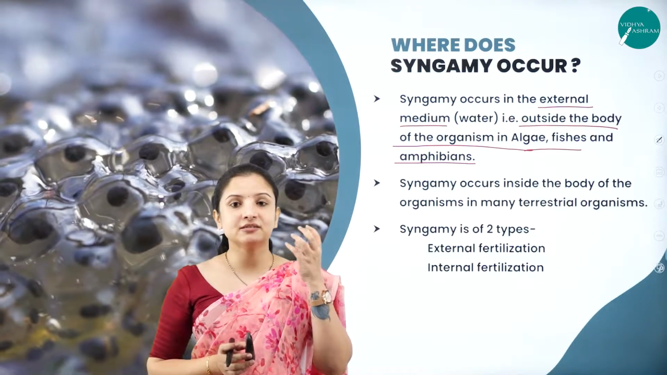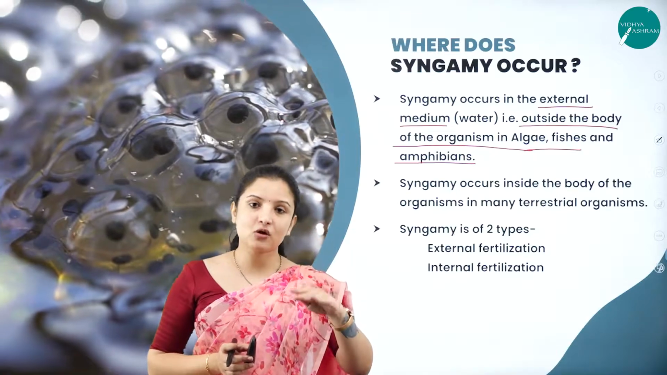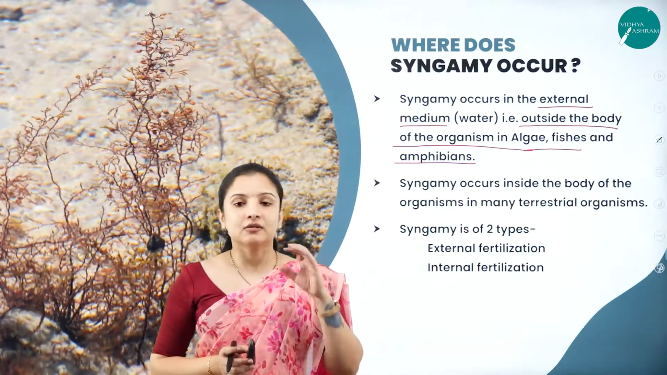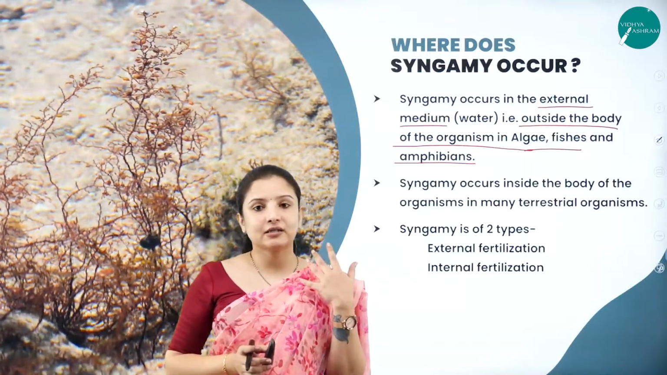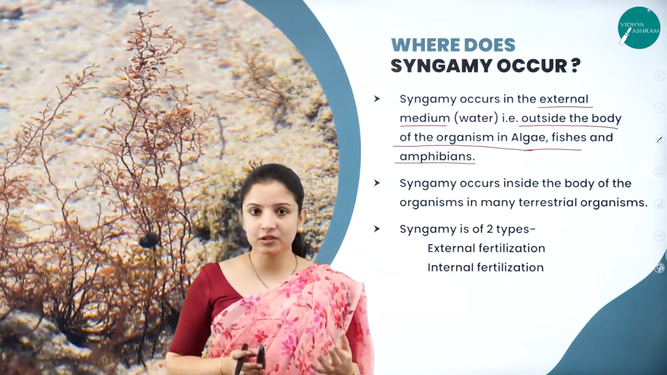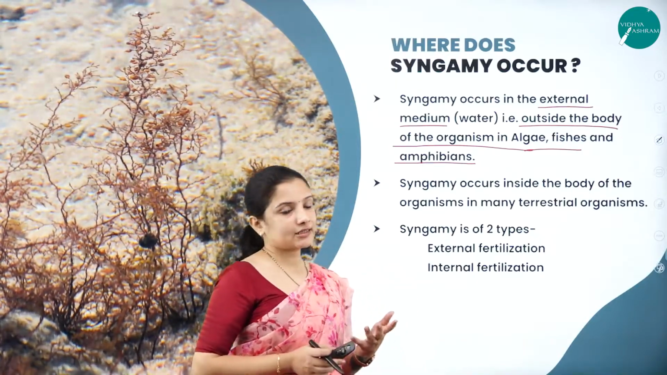Frogs lay some jelly-like eggs outside. So it is not fertilized. Later on, the male will fertilize it. Only then the development of the organism will take place, and the eggs will hatch and the tadpoles will come out. So that is how it occurs. Even in fishes, the fertilization is external.